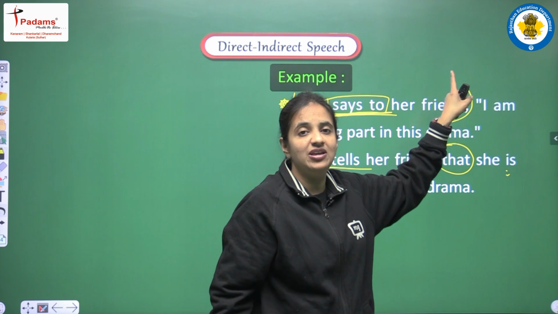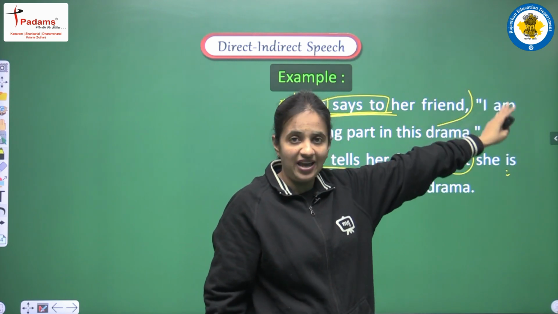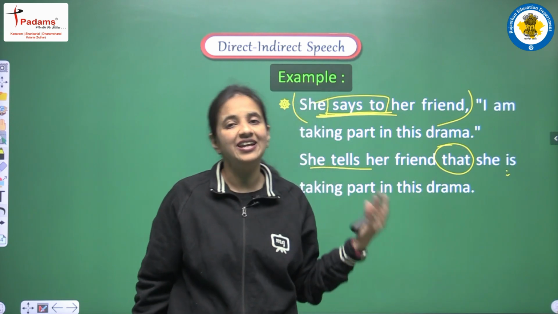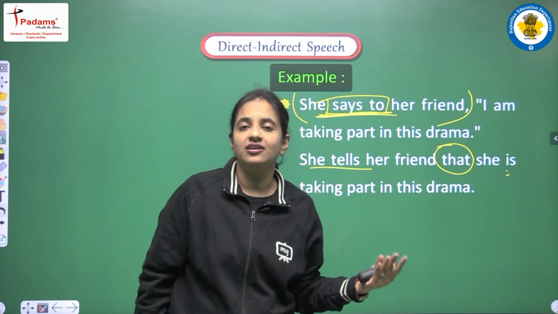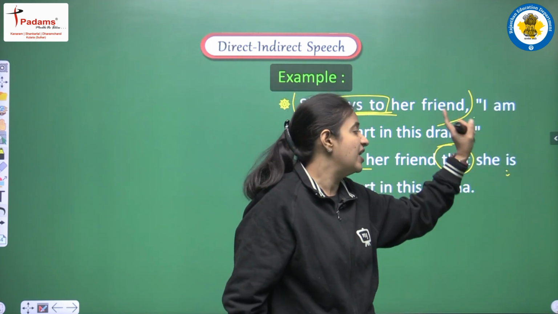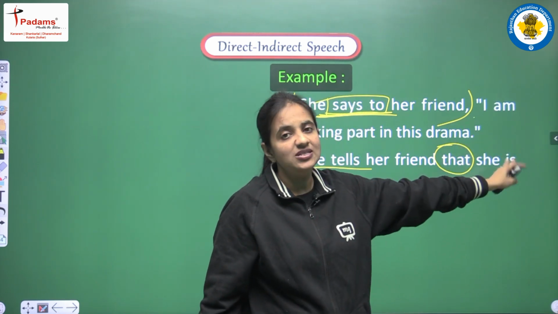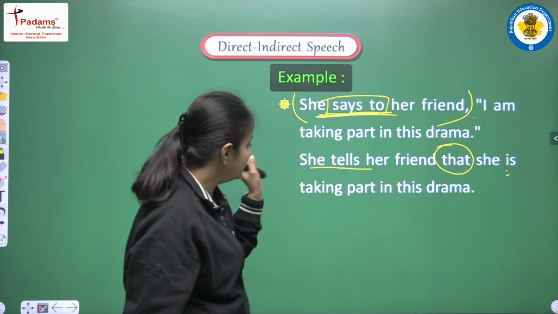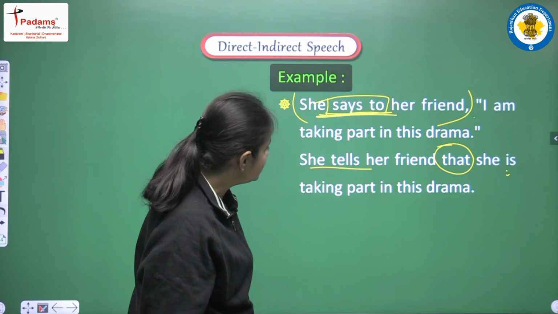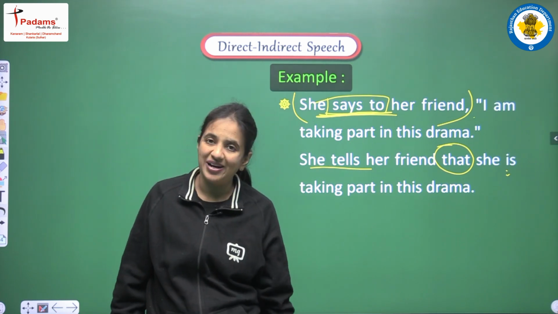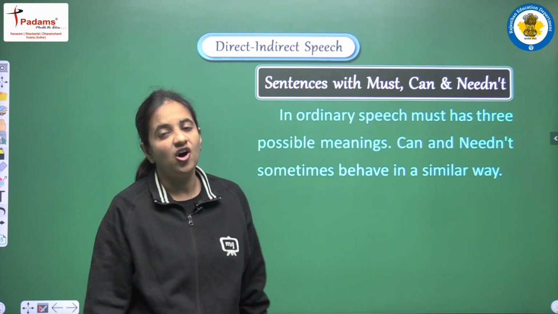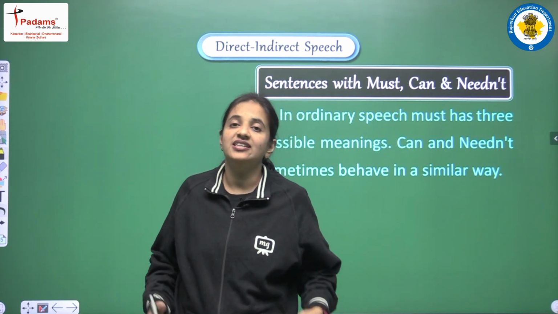Because here we were having I, so for I we were having am, but when we are converting I into she, why we are converting, that we will discuss when we will discuss the changes of the pronoun. But right now just focus on the tense. So when we are having she, we are using is because of she, and the sentence will be, she tells her friend that she is taking part in this drama. Okay. So now this is all about the changes in the tenses.